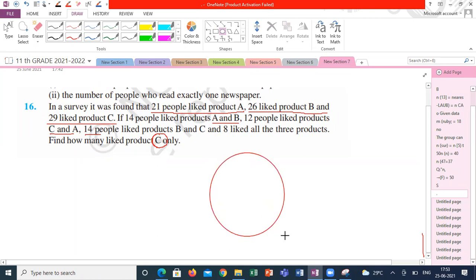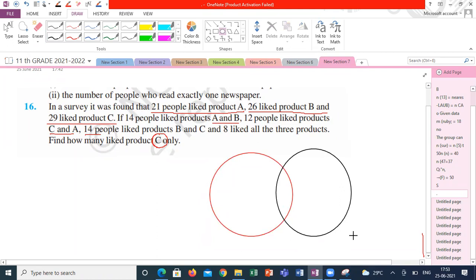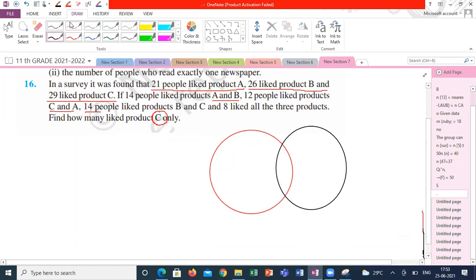So for that, what I'm doing is taking three sets in three different colors. In the exam, you can do one set with pencil, one set with pen, and another with a light shaded pen. So I'm using three colors to understand the situation.